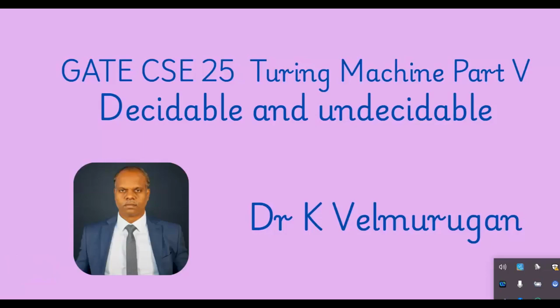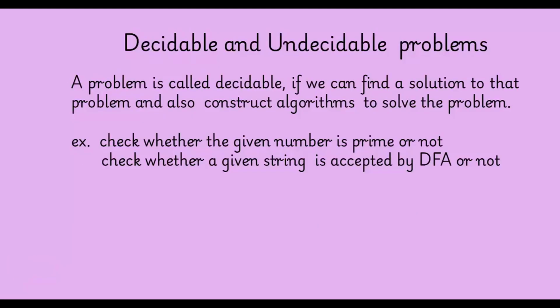Hi friends, in the context of Turing machine, let us discuss the concept of decidable and undecidable. Let us see decidable and undecidable problems. A problem is called decidable if we can find a solution to the problem and also construct algorithms to solve the problem. For example, check whether the given number is prime number or not.